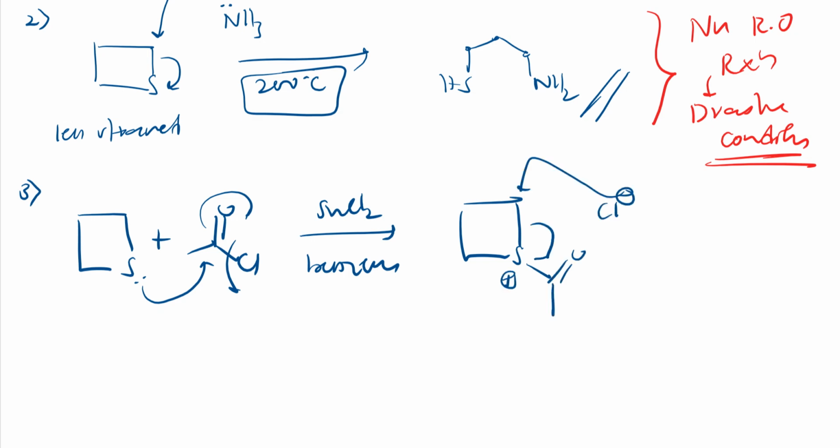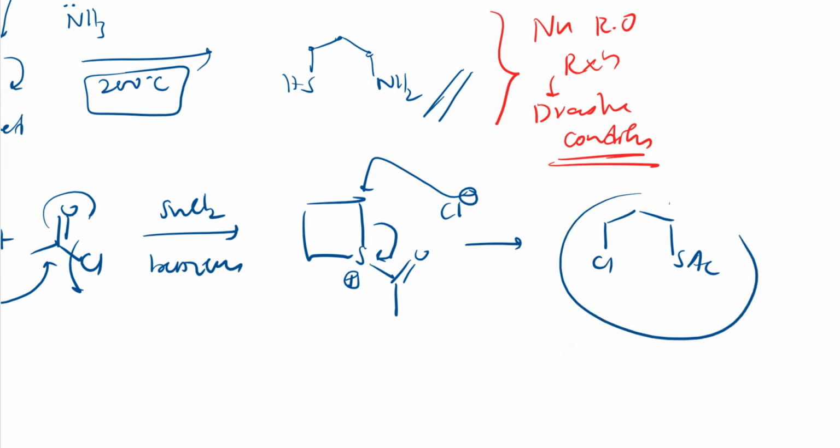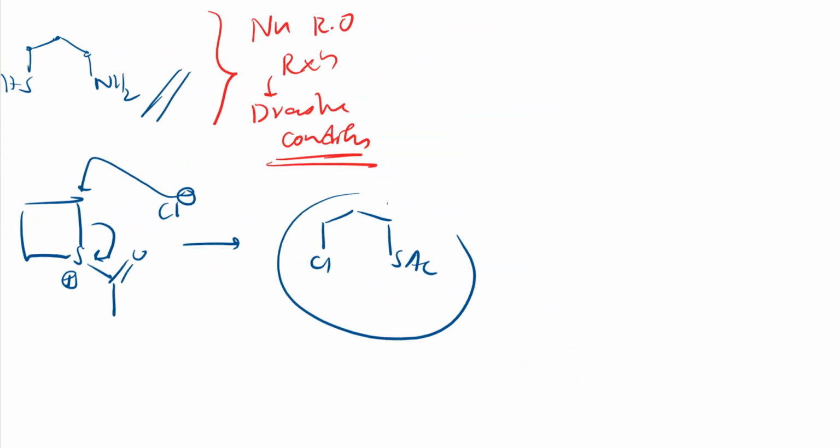It again becomes neutral, right? Like this we will get ring opening. So the three-membered ring as usual. On one side S-Ac, I can write simply, instead of writing COCH3, on the other side Cl I can write. I hope you got it. So this is nothing but an electrophilic ring opening reaction. So it will be fast. So no drastic condition is required.